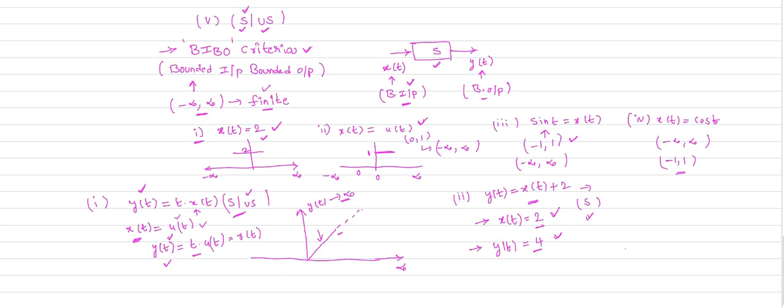Next we quickly move on to the next category of systems, which is causal and non-causal systems. This is also very easy. Let me explain causal and non-causal systems. What is causal and what is non-causal? So causal system means, let us take an example so that you can easily realize the nature of the causal.